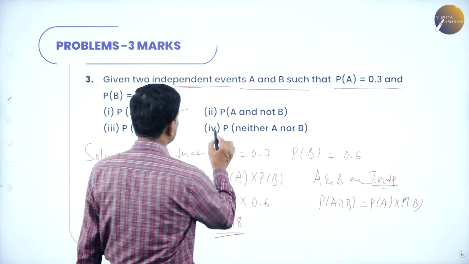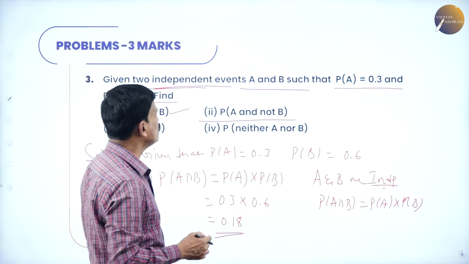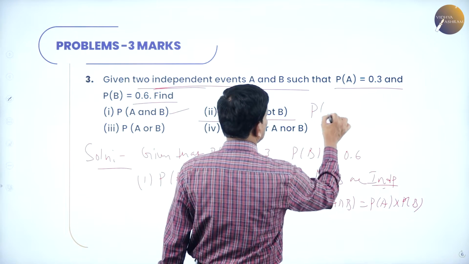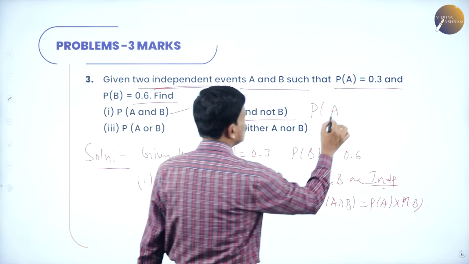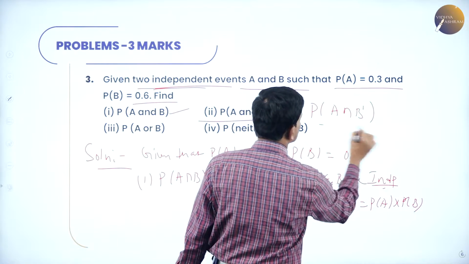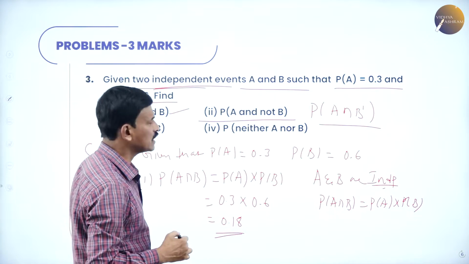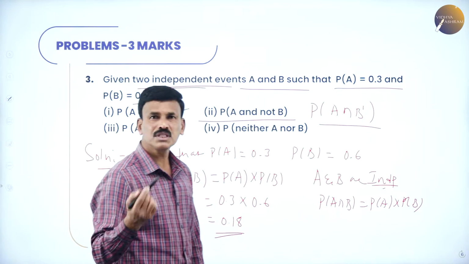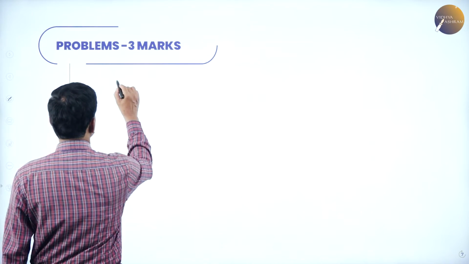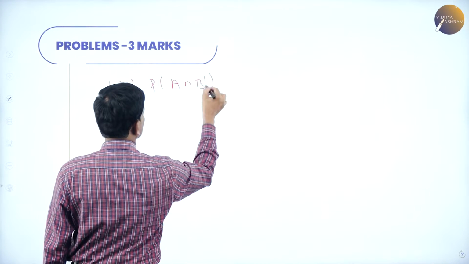Now, come to the second part. What is the second part? Probability of A and not B. That means probability of A and means intersection and not B. Not B means B dash. So, probability of A intersection B dash is the second one. Okay. I will go to the next page. The second one. What is to find? Probability of A intersection B dash.